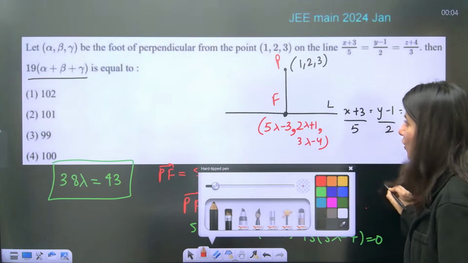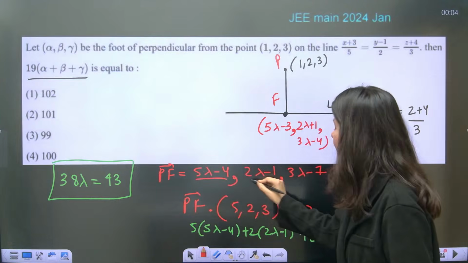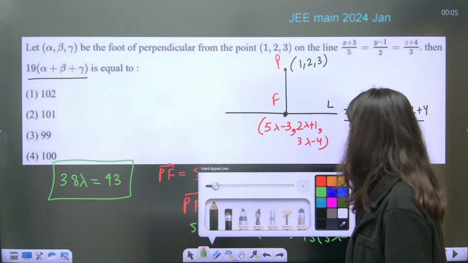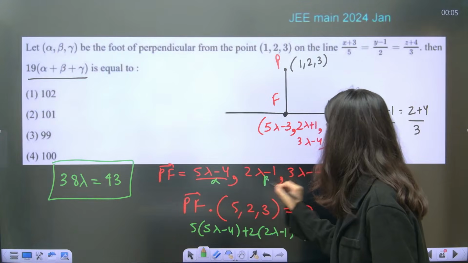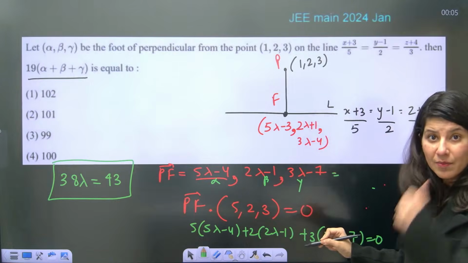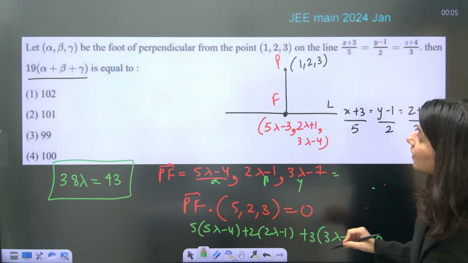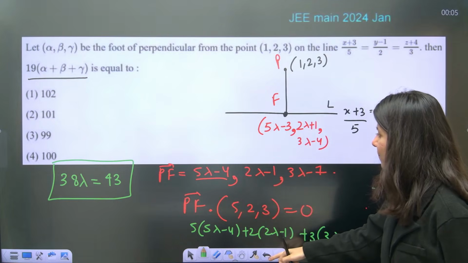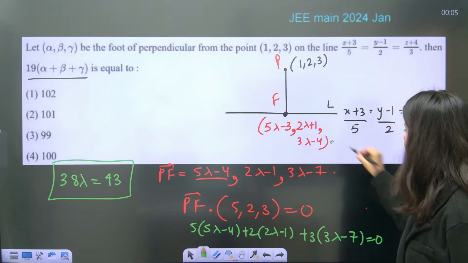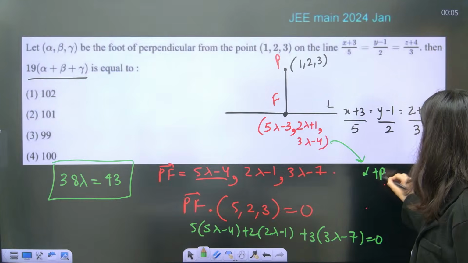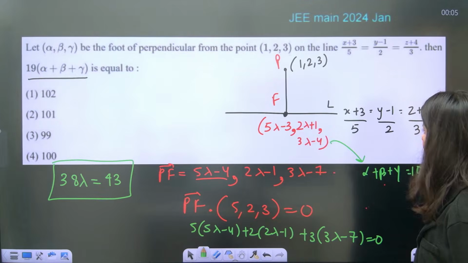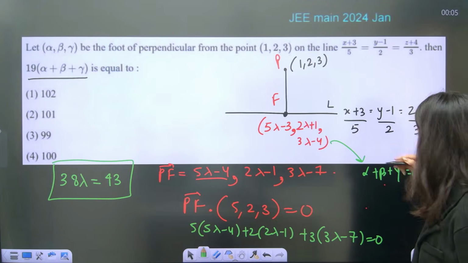Yes. So, now you are looking for, this is your alpha, beta, gamma. Correct? You are looking for the sum of alpha, beta, gamma, right? Sorry guys, not this. This F is your alpha, beta, gamma. So, alpha plus beta plus gamma will be what? Tell me. 10 lambda minus 3 minus 7 plus 1 minus 6.